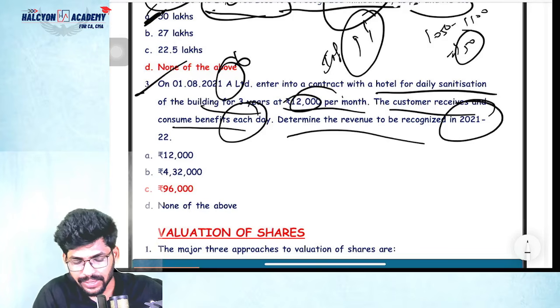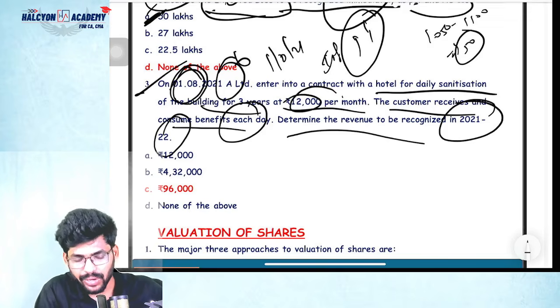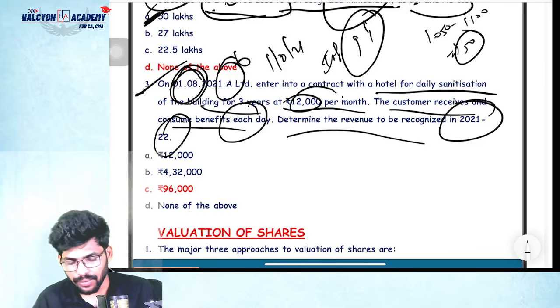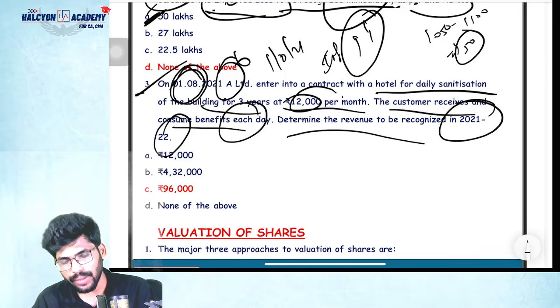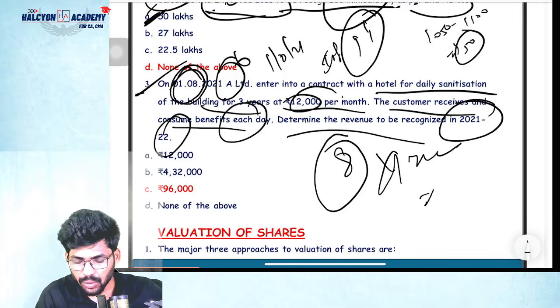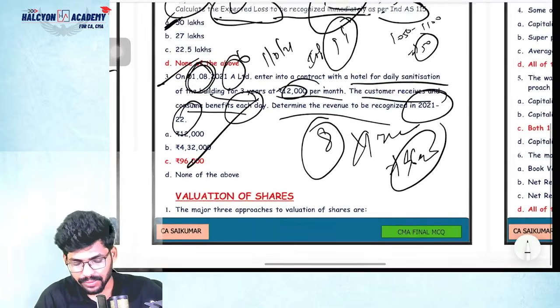So per month is 12,000, and it started on 1/8/2021. They're asking about 21/22. How many months do we have in that particular year? 8 means April, May, June, July. So 4 months gone. How many months remaining? 8 months. So 8 months into 12,000, total 96,000 is the revenue to be recognized. That's it. Very simple, guys.